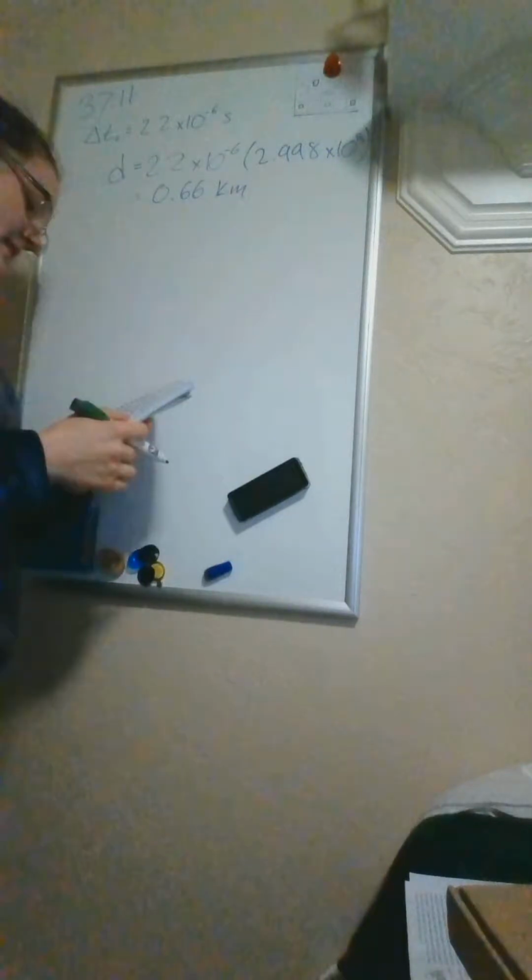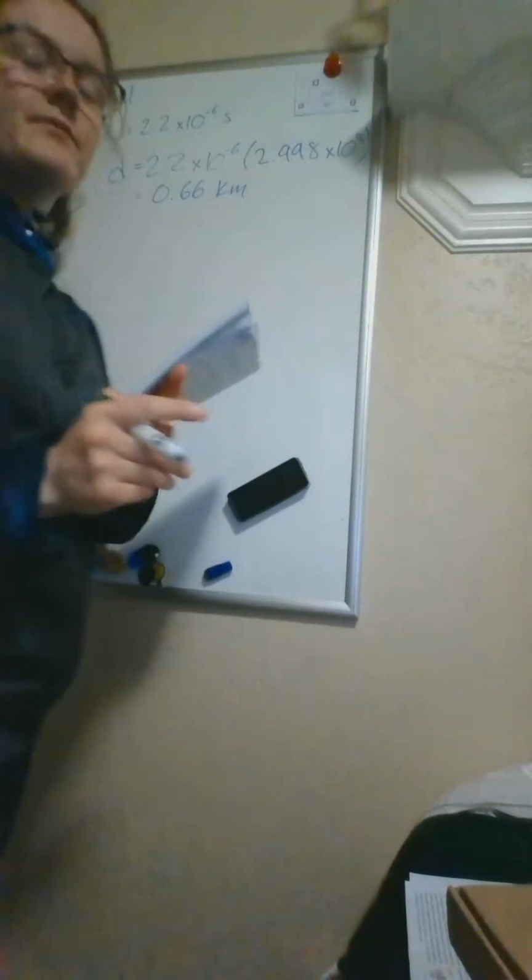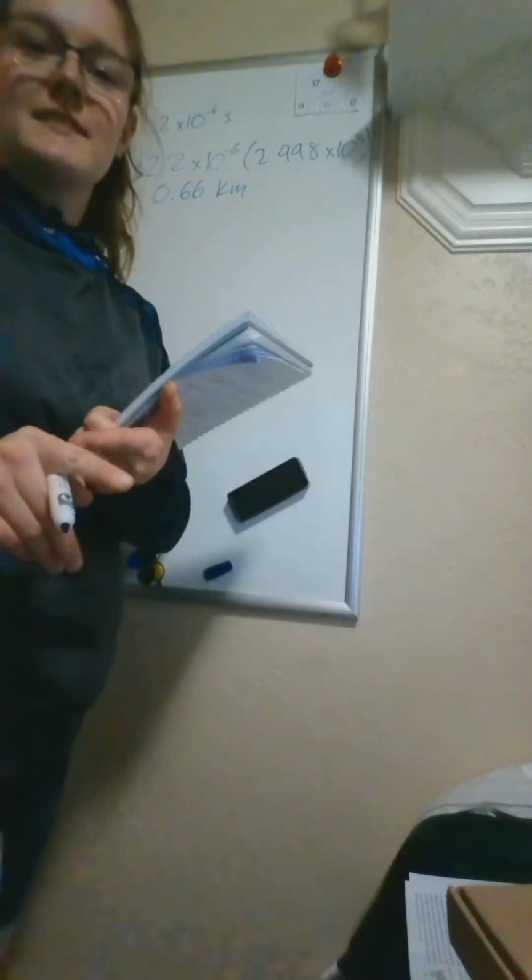For the second part, it asks how long the particle lives as observed by someone on the Earth. So we have our delta t, which we're trying to solve for the person on the Earth, equal to the time that it lives in its own reference frame, divided by the square root of 1 minus the speed squared.